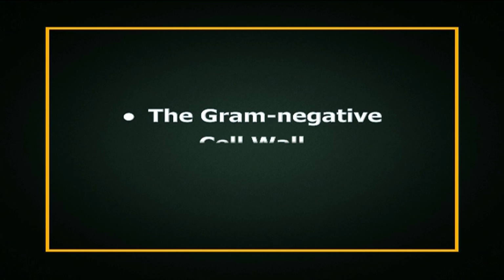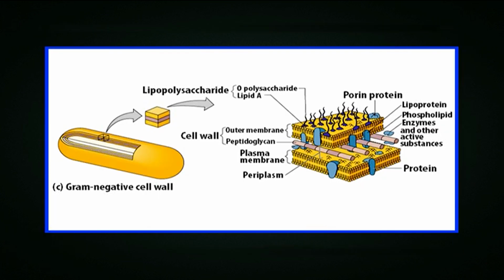Now let's talk of gram-negative bacterial cell walls. Gram-negative bacteria such as E. coli have a dual membrane system in which the plasma membrane is surrounded by a permeable outer membrane. These bacteria have thin walls located between their inner and outer membranes. In contrast, gram-positive bacteria, such as the common human pathogen Staphylococcus aureus, have only a single plasma membrane, which is surrounded by a much thicker cell wall.